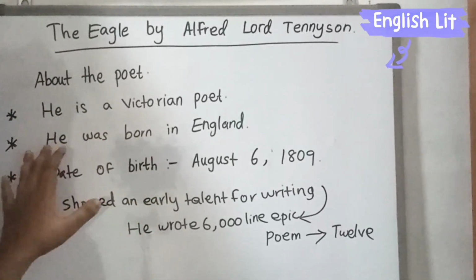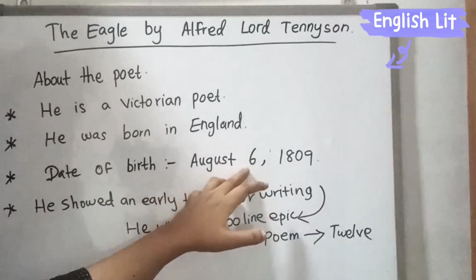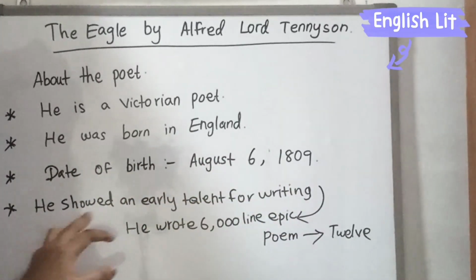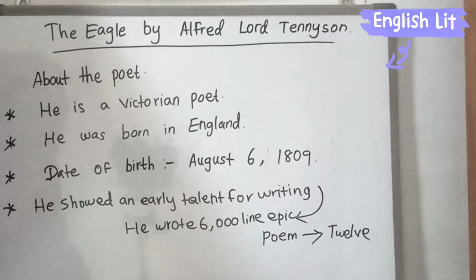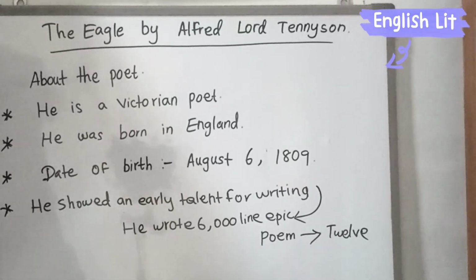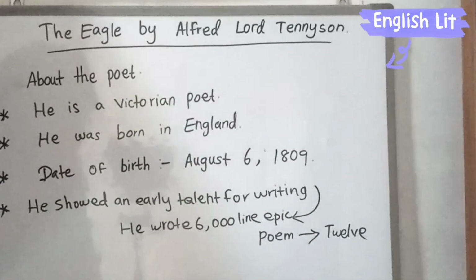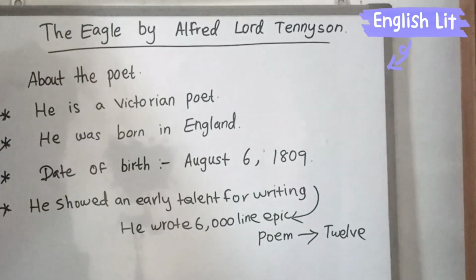So he is a Victorian poet. He was born in England. Date of birth we can say August 6, 1809. He showed an early talent for writing. He wrote a 6,000-line epic poem at the age of 12. Okay. He is the person who wrote the poem The Eagle.